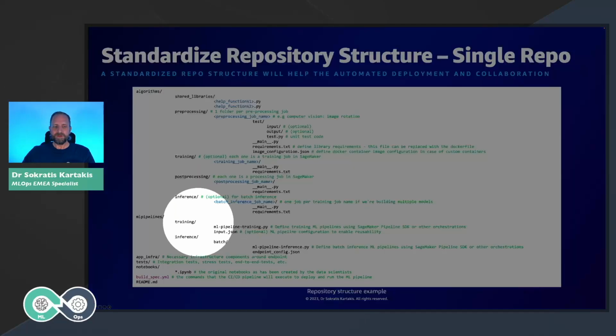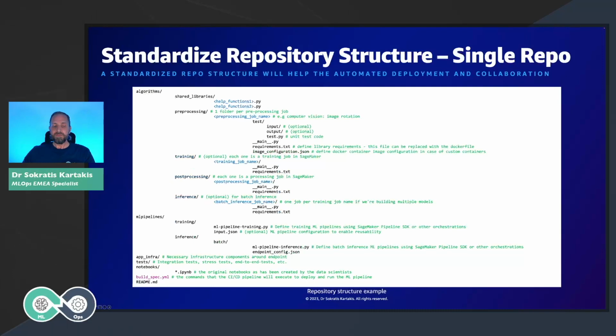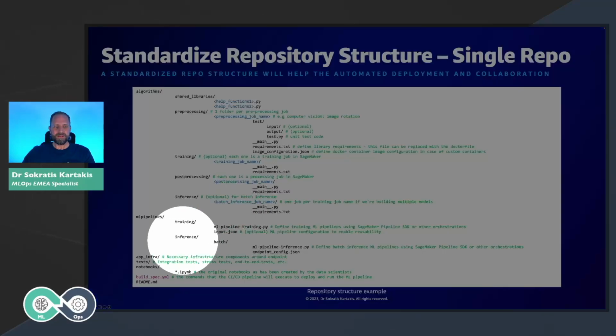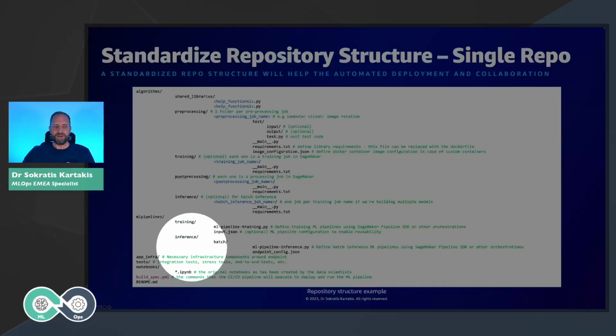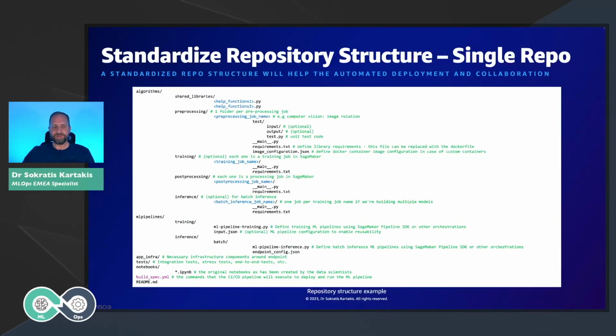For example, here we have a training pipeline and we have two files, the ML pipeline training.py and the input.json. The first file is responsible to define the structure of the ML pipeline, while the input.json is the configuration to this particular file. Then in this repository, we might have also other folders like app, infrastructure or test folders that might be responsible for the end-to-end test or for other infrastructure that you need in order to access your models. We can have also some inference pipelines to do batch inference or real-time endpoint code.